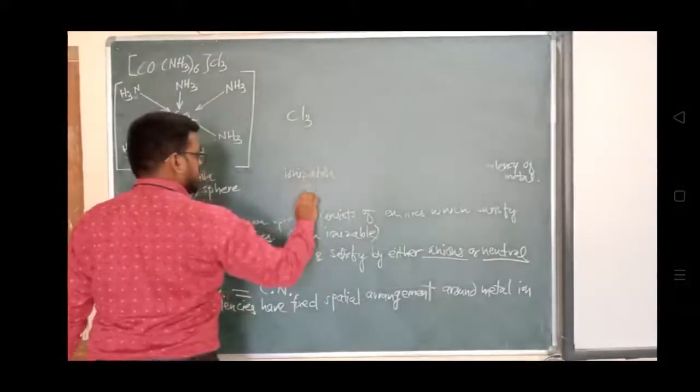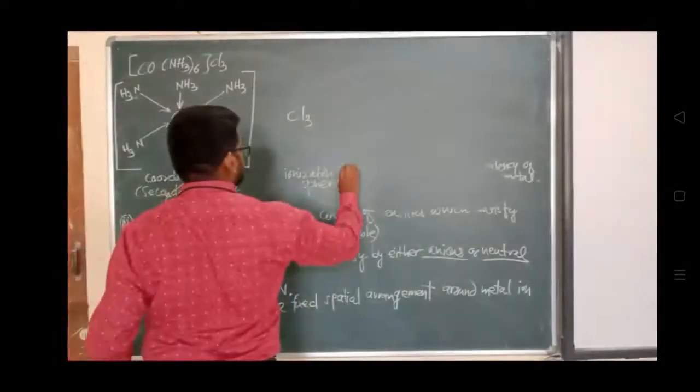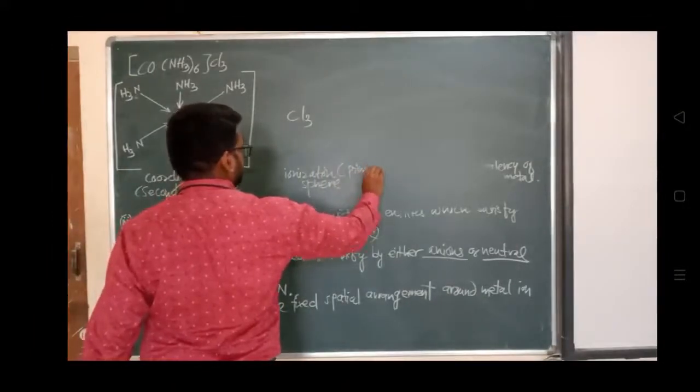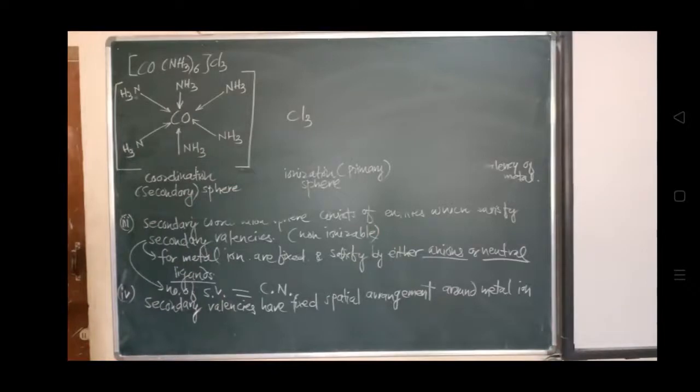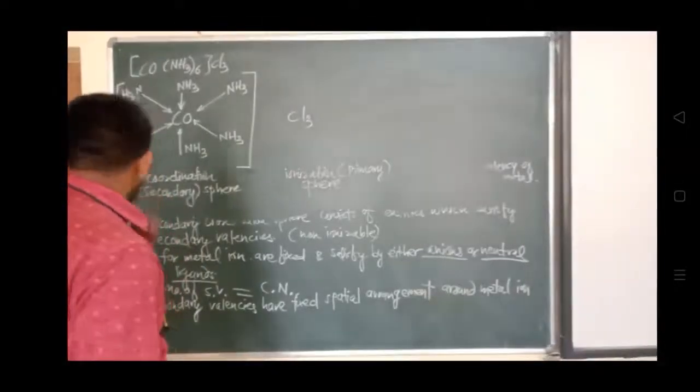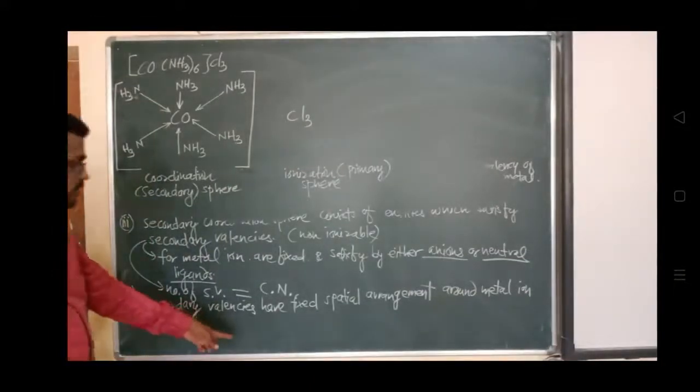Ionization sphere means it is the primary sphere, having primary valency, and primary valencies are ionizable. In this way, the secondary valencies have a fixed spatial arrangement around the metal ion.